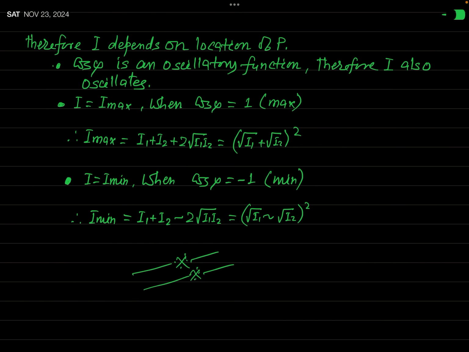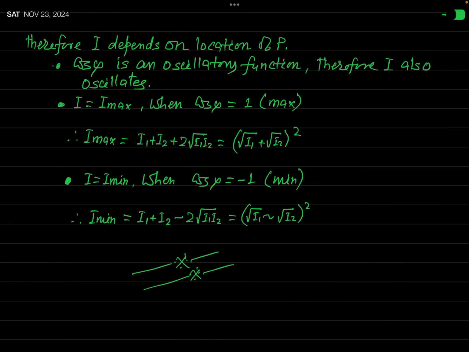And therefore, the intensity in the region of superposition will vary point to point. And so in the definition it has been told that the intensity distribution becomes non-uniform in the region of superposition.